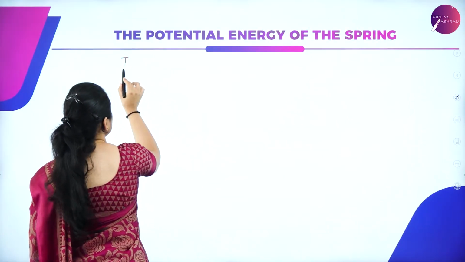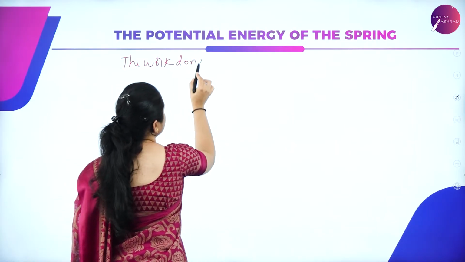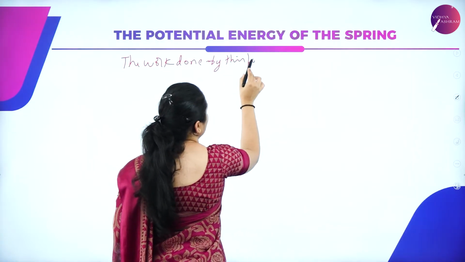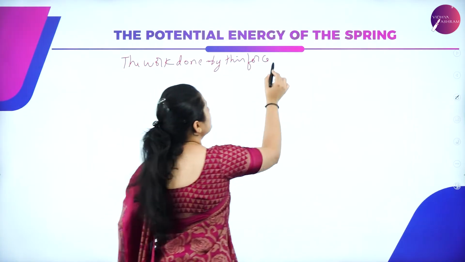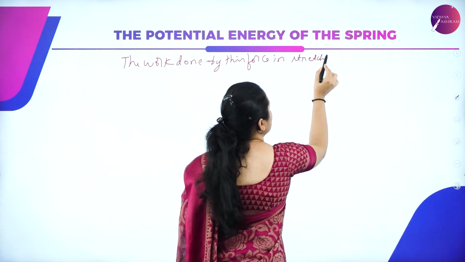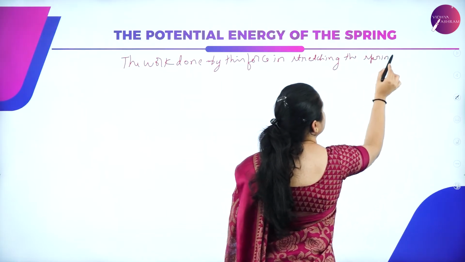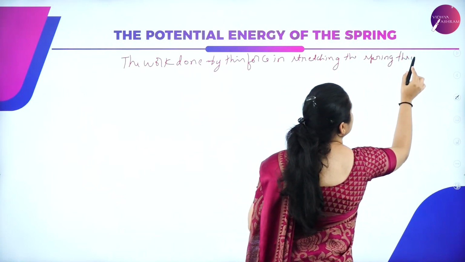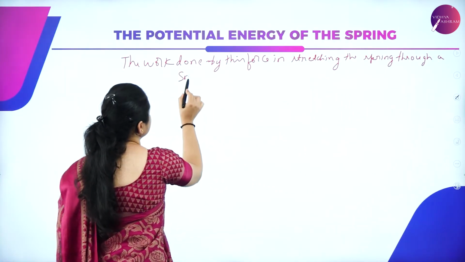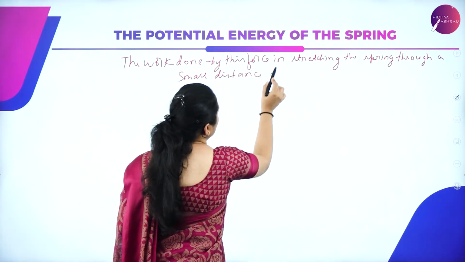So the work done by this force, a variable force, in stretching the spring a small distance dx.